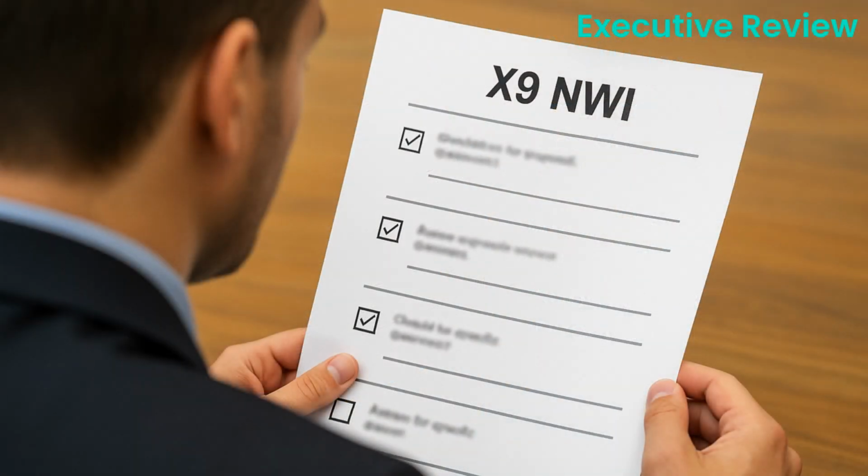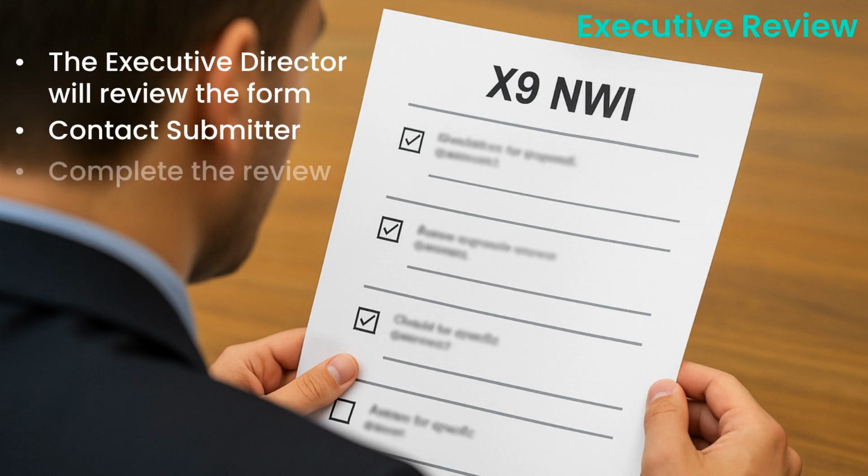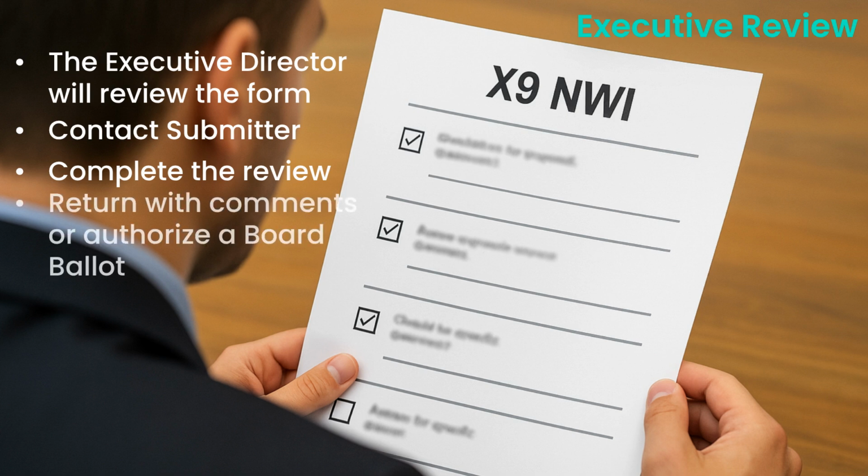The executive director will review the New Work Item form to identify any issues or concerns. The director will also contact the submitter to discuss the proposal and ensure all requirements are met and any outstanding issues are resolved. After completing a review of the proposal based on its merits, the executive director will either return the New Work Item form with a list of issues to be addressed or authorize an X9 board ballot to consider and approve the request for a new standard.